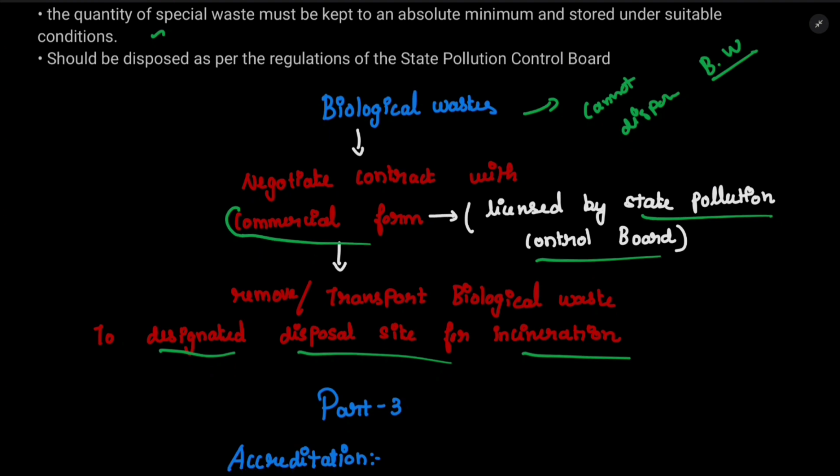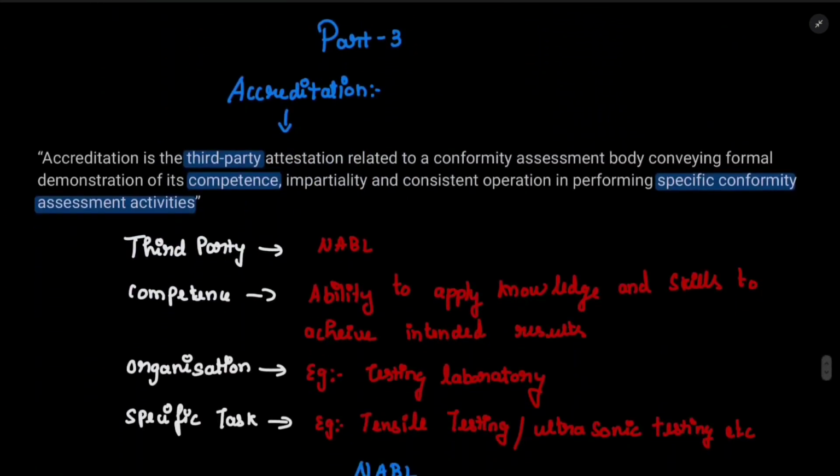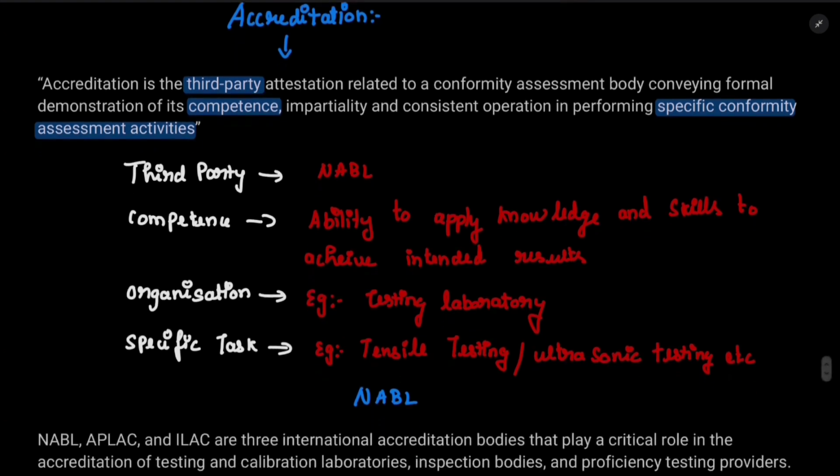Okay. Now the third part, which is accreditation. We have done almost all the parts. We have done GLP. I have included the GLP with the laboratory setting up. So you have studied the first point and third point. The only thing which is left is the second point. Now let's study the second point, which is accreditation. So accreditation is a third party attestation related to a conformity assessment body, conveying formal demonstration of its competence, impartiality and consistent operation in performing specific conformity assessment activities.